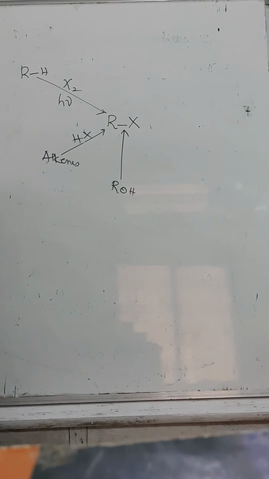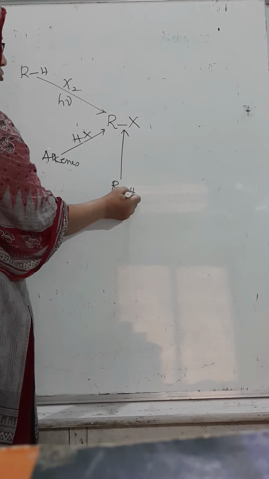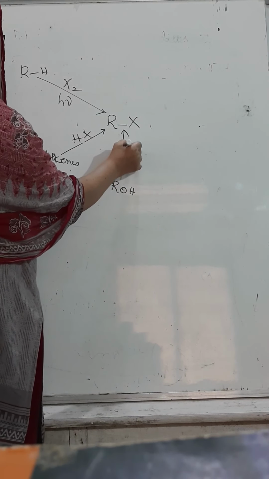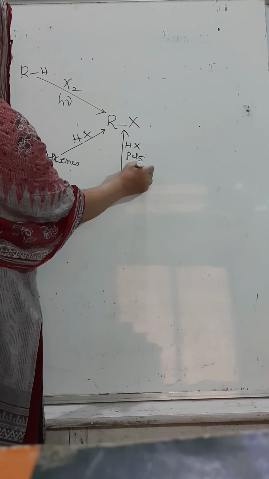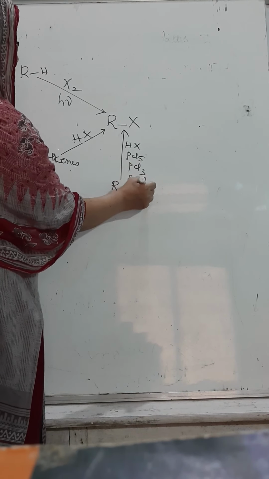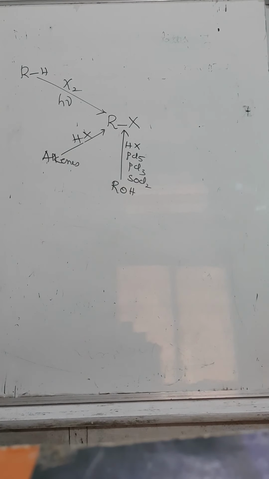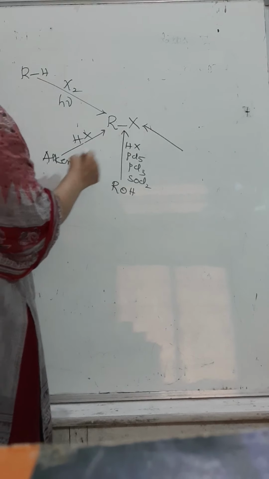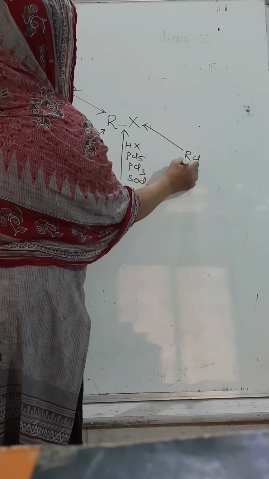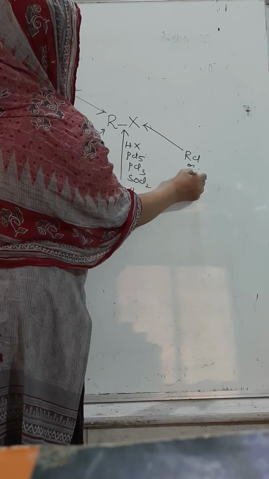From alcohol, by this also we are going to add what? HX, PCl5, PCl3 and SOCl2. All these we need to remember. Then further, halide exchange method can be used to prepare from RCl or RBr.